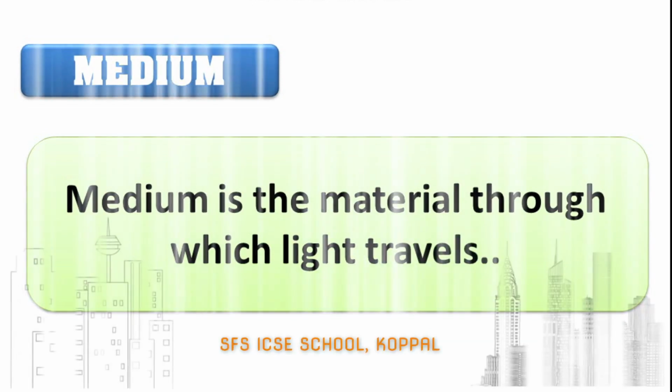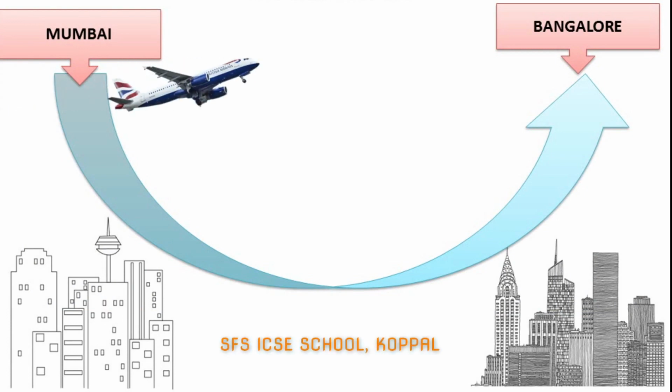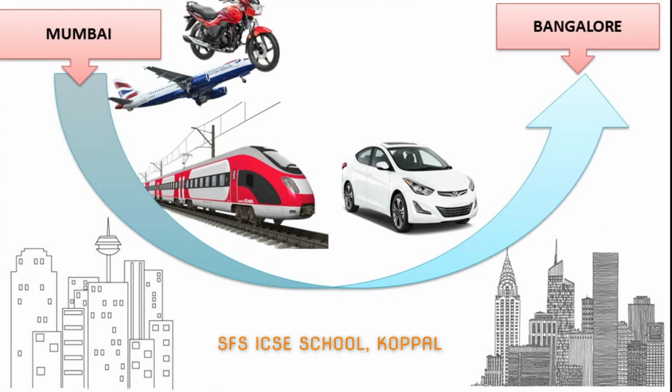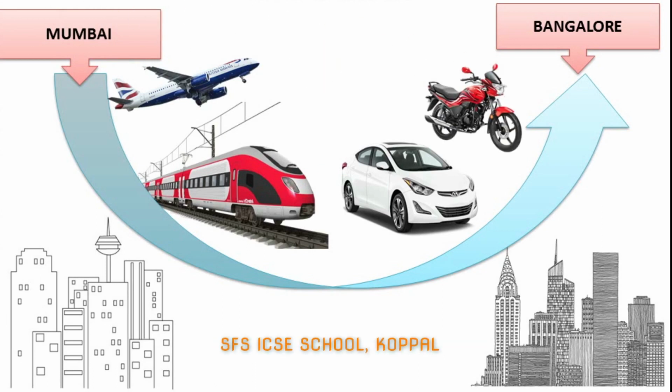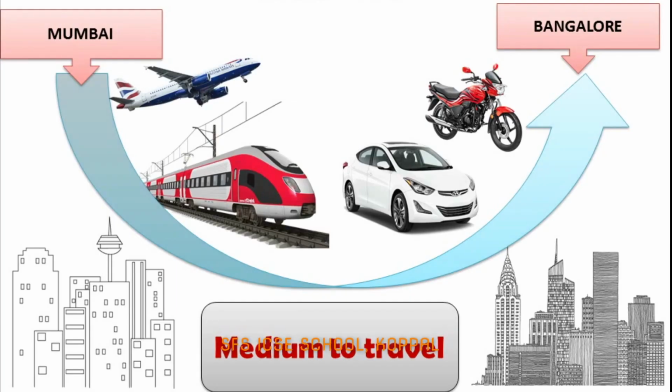You want to go from Mumbai to Bangalore. How can you go? Maybe by aeroplane, or traveling in a train, or by car, or by a bike, etc. So when you want to travel from one place to other, you depend on certain objects. Those are all a medium for you to travel. Similarly, for the light to travel from one place to another, the material it uses like air, glass, water, etc. are called as medium.